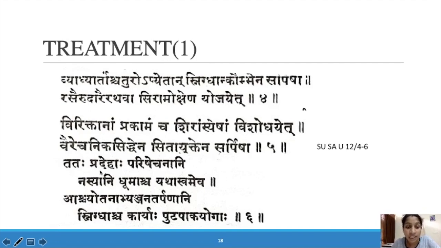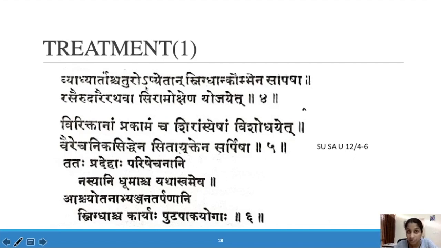After that, pradeha, bidalaka can be done, parisheka, seka can be given, nasya, dhuma, yathasvameva, aschotana can be given, abhyanjana, abhyanga can be given, tarpana, and snigdhascha karyah pudapaka yogah. All this you can give with snehana. Snehana pudapaka, snehana aschotana, snehana tarpana can be given in these conditions.